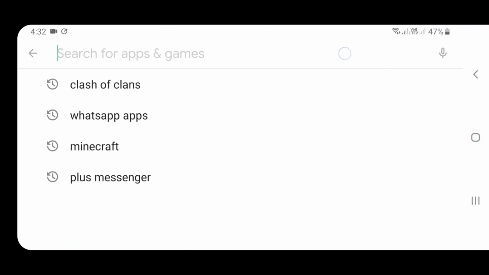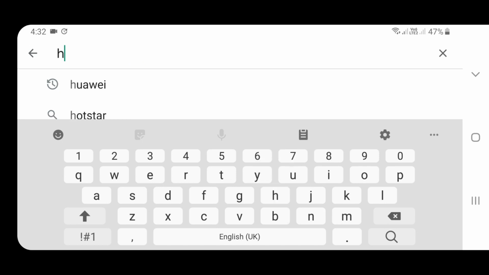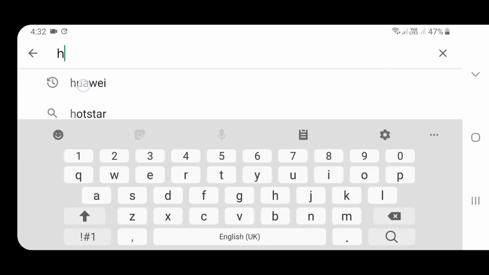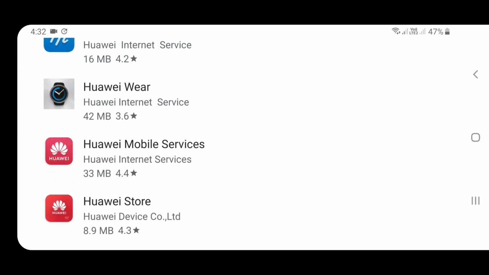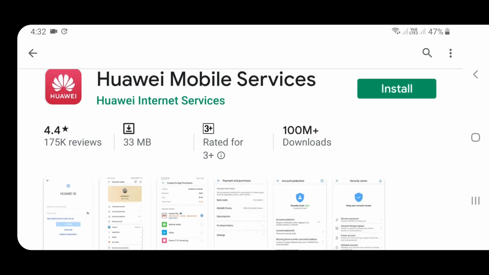What you need to do is go to the Play Store and install Huawei Mobile Services. You will see the option, click on that and just install it.